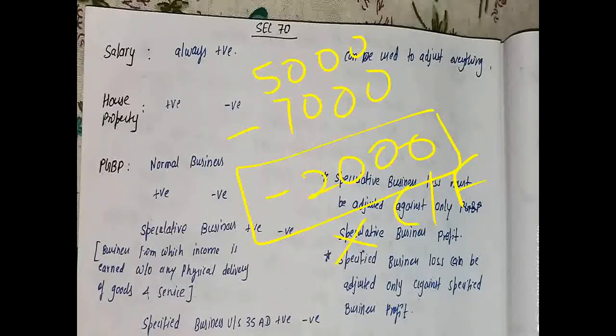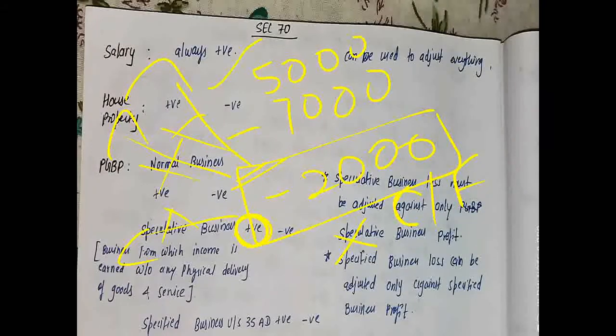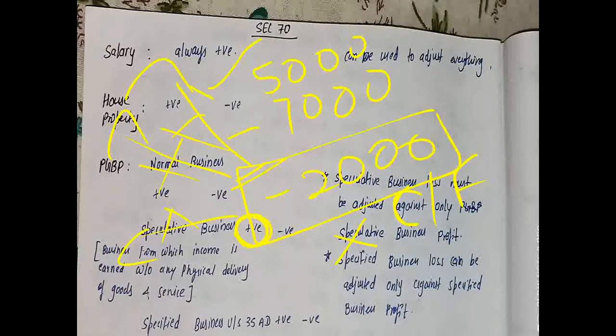So this will be simply carried forward, because we cannot adjust this loss against any head. The adjustment is not possible. Only the adjustment can be made with the positive income of the speculative business, which we have already done with the 5,000, but yet we have incurred a loss of rupees 2,000. So what we do is we carry it forward.